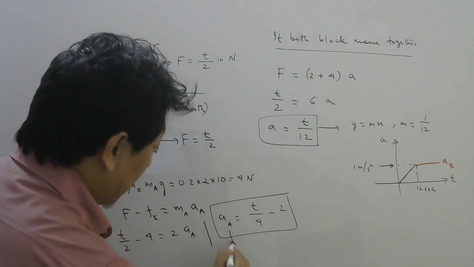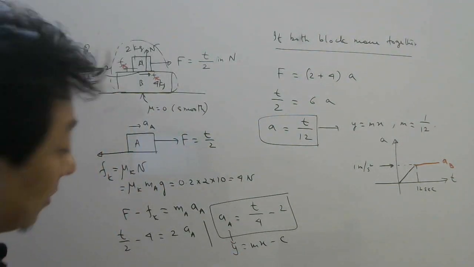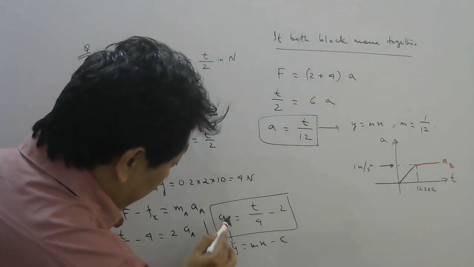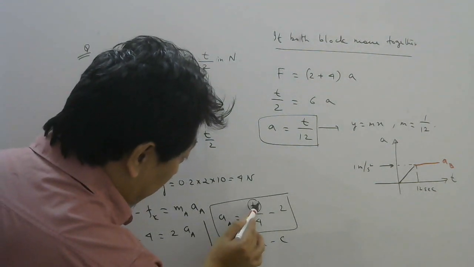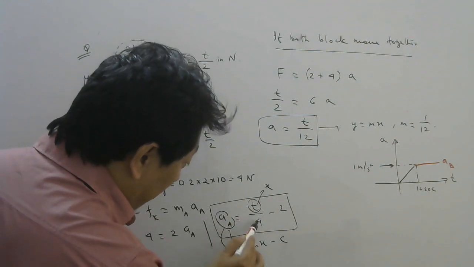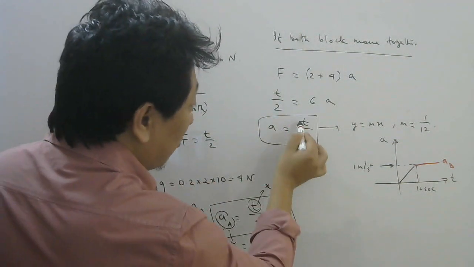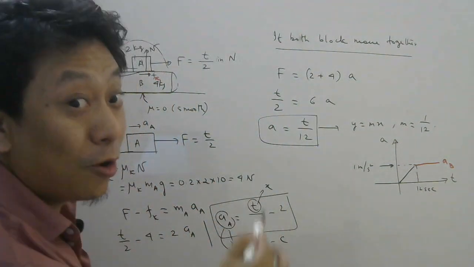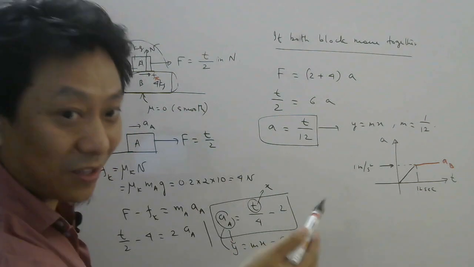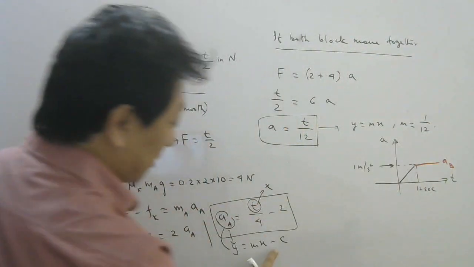So this graph is like your y equal to mx minus c, right? So if you look carefully, the slope of this graph, if this is along y-axis, this is along x-axis, then 1 by 4 will be a slope. Now previously when they were moving together, the slope was 1 by 12. Now it is 1 by 4. So 1 by 4 is more than 1 by 12. So now slope will increase. Also intercept should be negative.